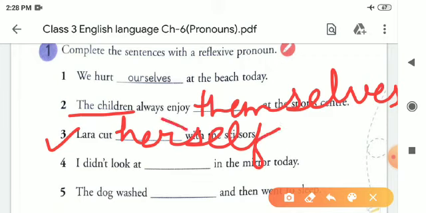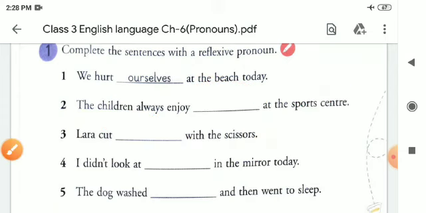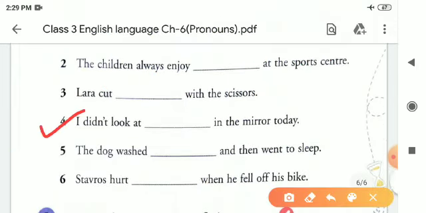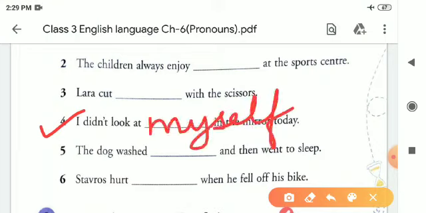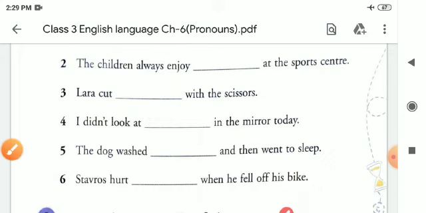Herself is a reflexive pronoun of Lara. Themselves is a reflexive pronoun of children. Now fourth one: I didn't look at in the mirror today. I, myself. Myself is the reflexive pronoun of I. Fifth one: The dog washed and then went to sleep. The dog washed itself. Itself is a reflexive pronoun of dog.